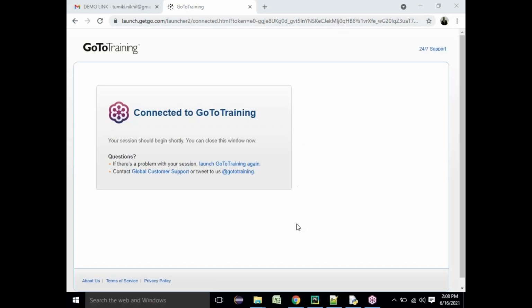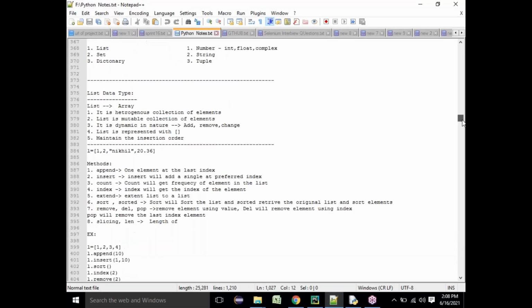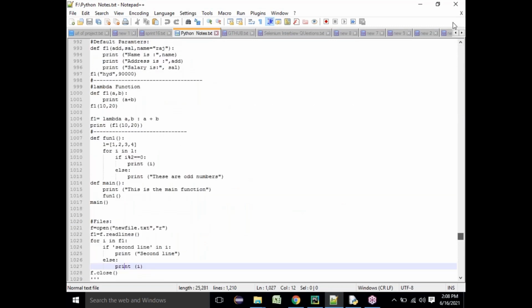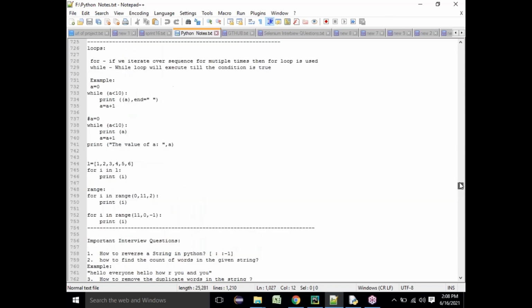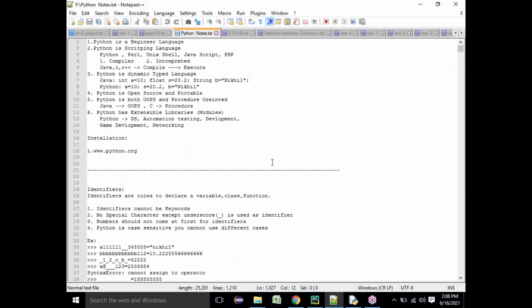Okay, fine. So let me just explain you till now whatever we discussed. We discussed only a simple thing till now. What we have seen is the very basics of Python. I mean, what are identifiers, what are literals. And we have seen different types of identifiers. The rules for defining the variable and class and function, and also the literals.